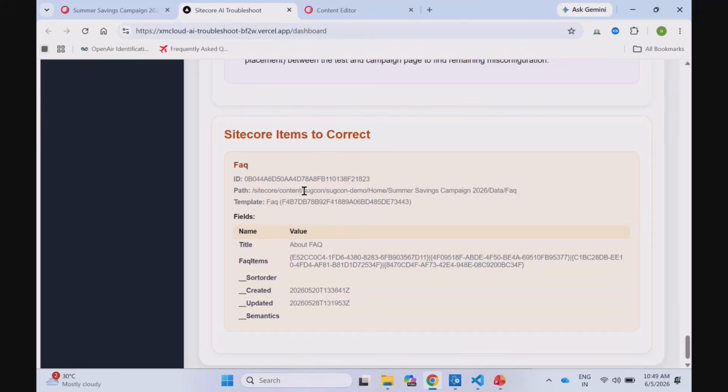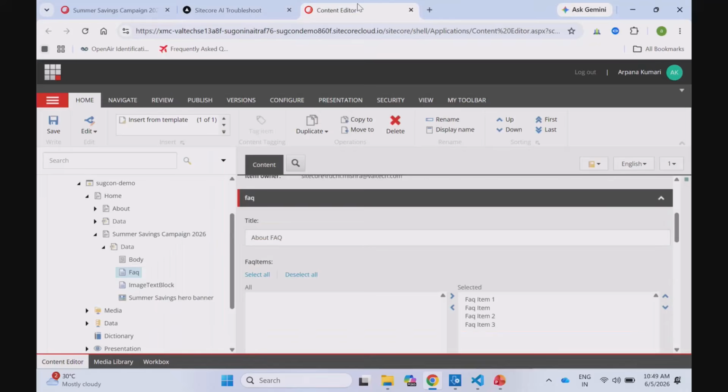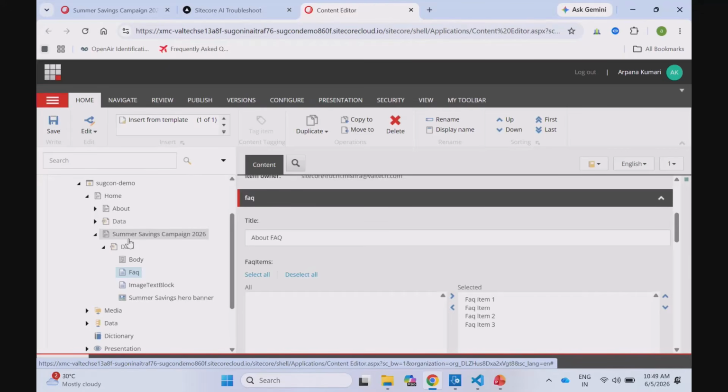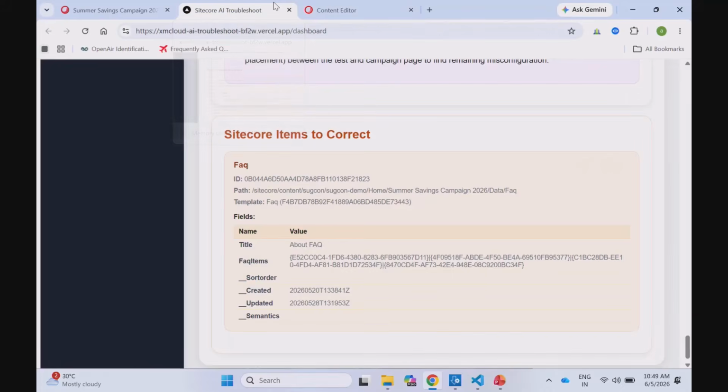If you see here, the path of the item is summer saving campaign and FAQ, and this is my Sitecore instance, this is the page, and this is the FAQ item. So that is how it finds the complete log and tries to provide the root cause of it.